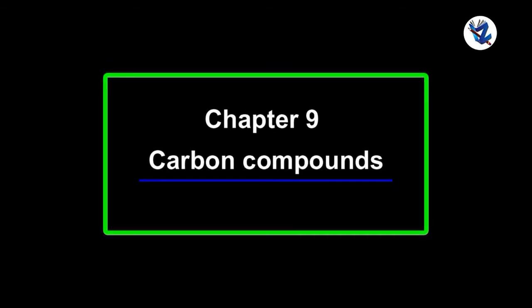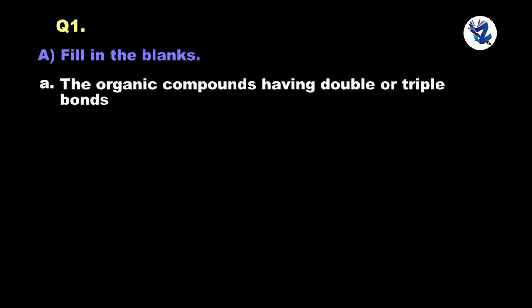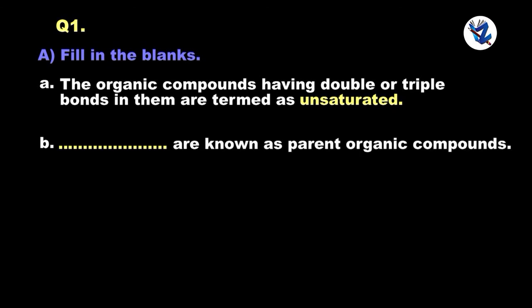Chapter 9. Question 1. Fill in the blanks. The organic compounds having double or triple bonds in them are termed as unsaturated.